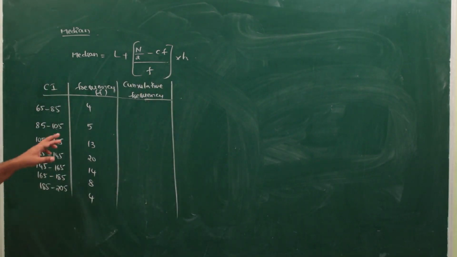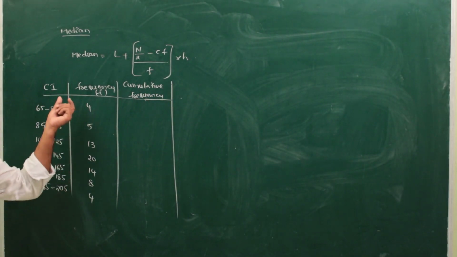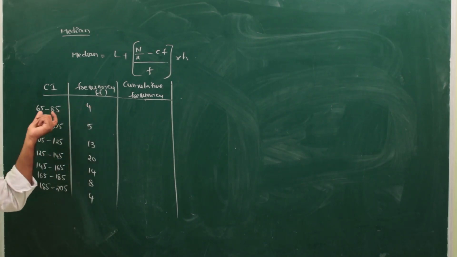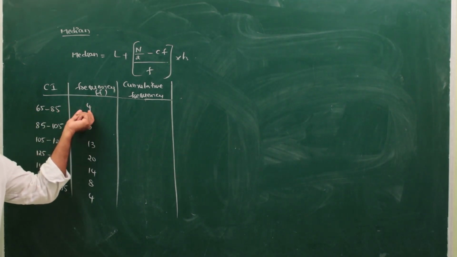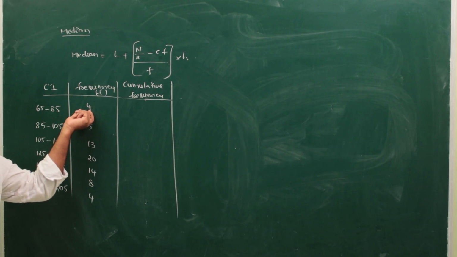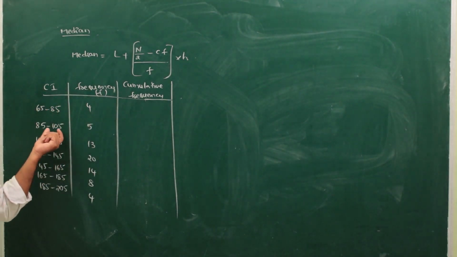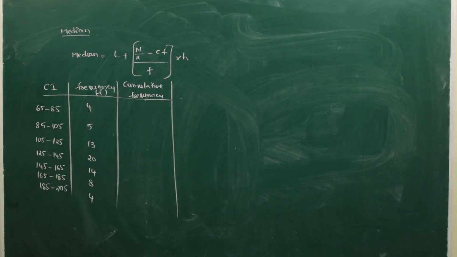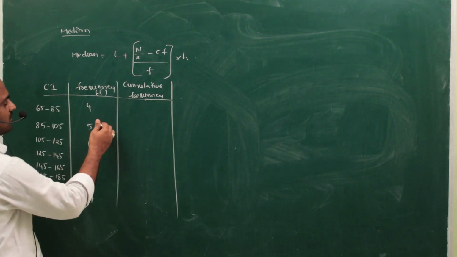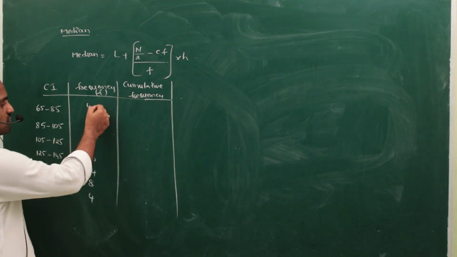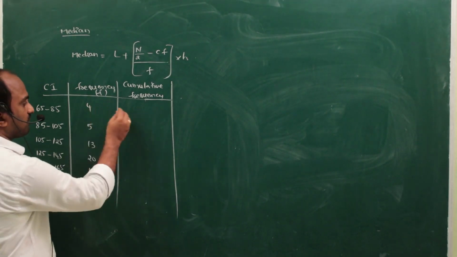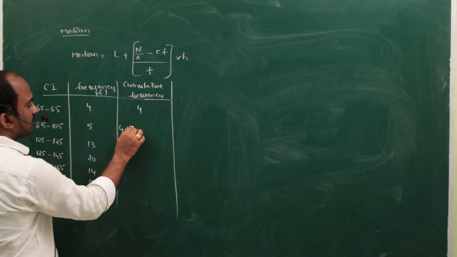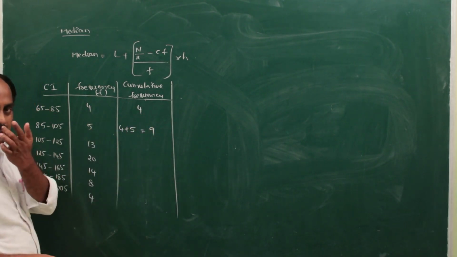What is the difference between frequency and cumulative frequency? Frequency is the number of observations which belong to a particular class. For 65 to 85, there are 4 observations; it is called the frequency of 65 to 85. For 85 to 105, there are 5. These are individual values, that's why they are called frequencies. Cumulative frequency means the sum of the frequencies from the starting class to our required class. The first class is 4. The next class is first plus second, that is 4 plus 5, which is 9.